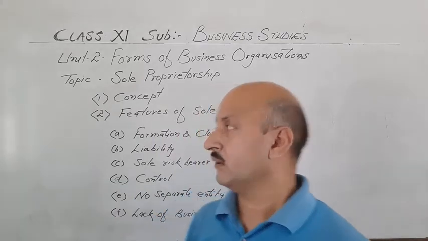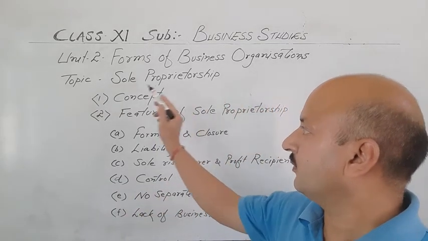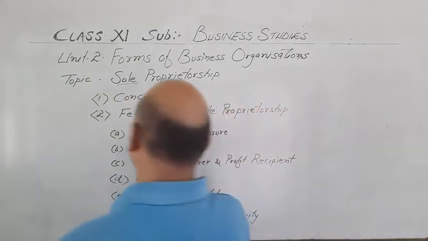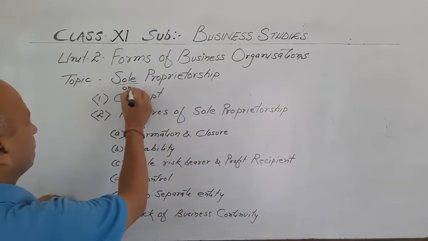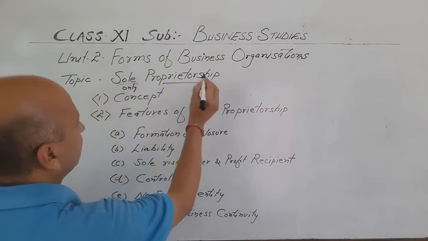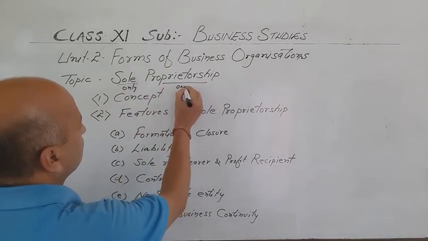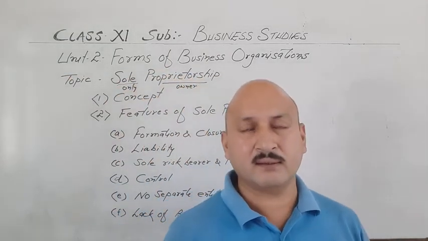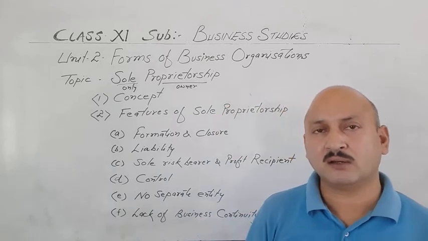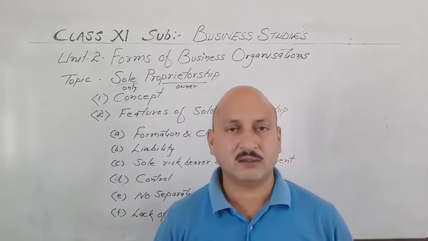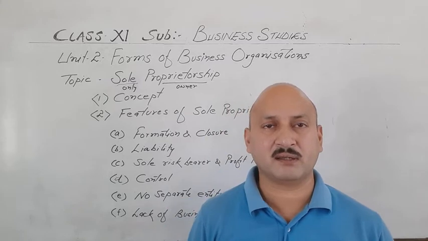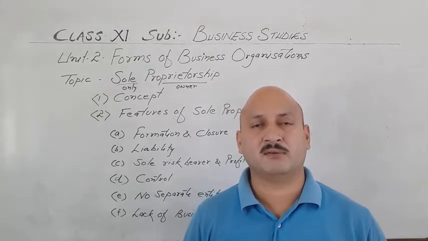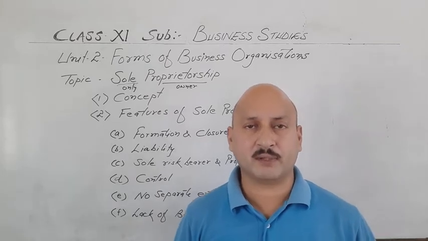So let's start. First of all, the word sole means only. Here you can write only. And proprietor means owner. So sole proprietor is the only or single owner of the business. Like you have seen in the market, the shopkeepers are there. So generally they are of this form, meaning they are sole proprietors.